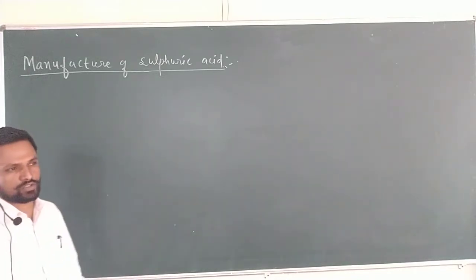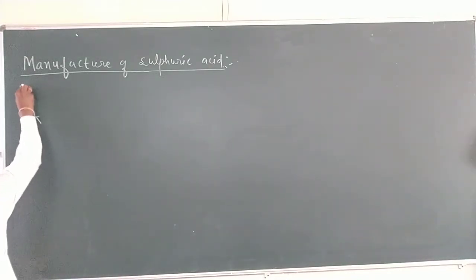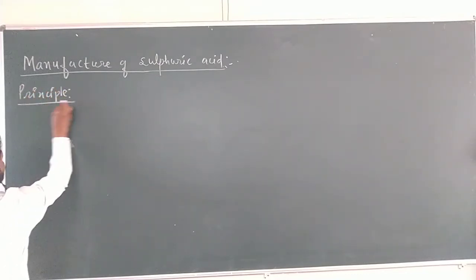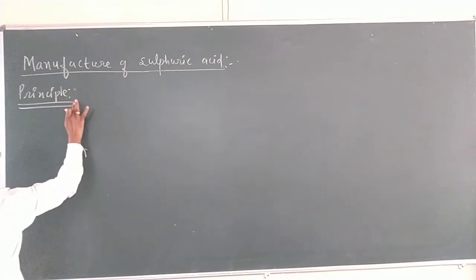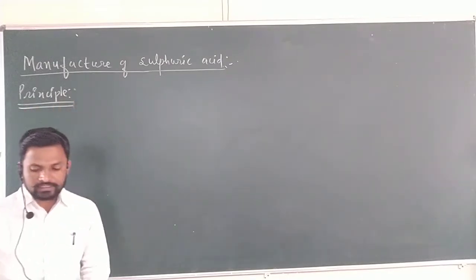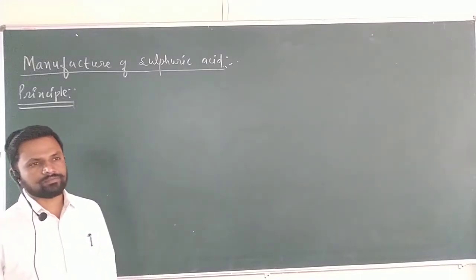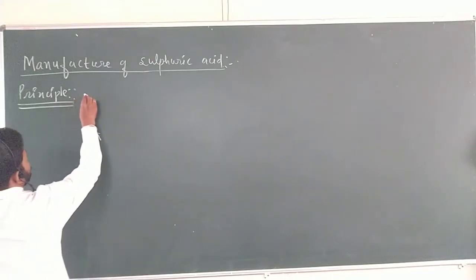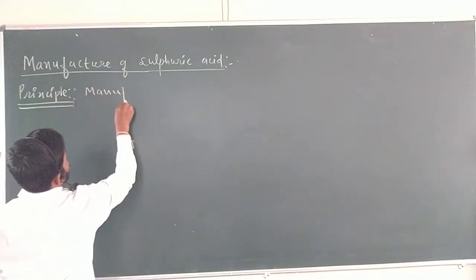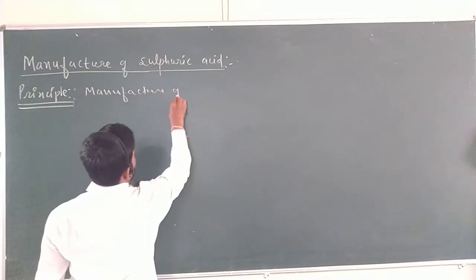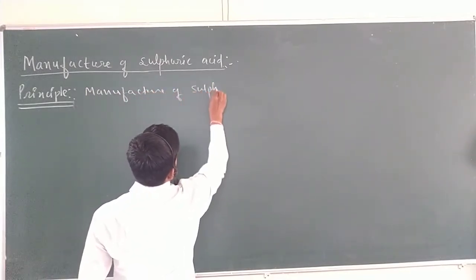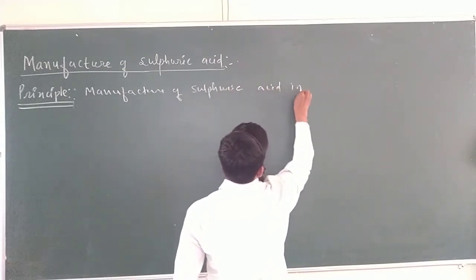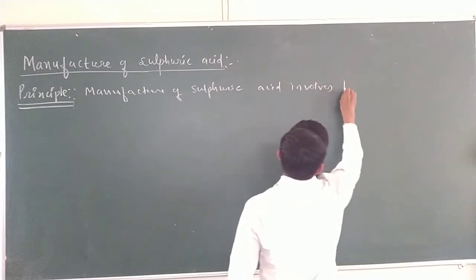What is the principle for the manufacture of sulfuric acid? A very simple principle. Generally, for any method, the manufacture of sulfuric acid involves three important steps.